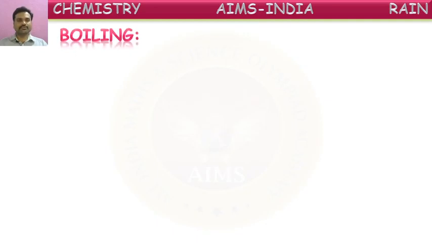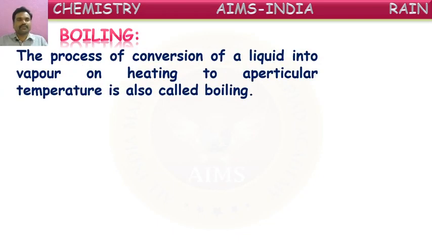Next property or next conversion, boiling. The process of conversion of a liquid into vapor on heating to a particular temperature is called boiling. Yes, it is slightly different from evaporation. So, when a liquid is at a particular temperature, then it starts converting into its gaseous form.